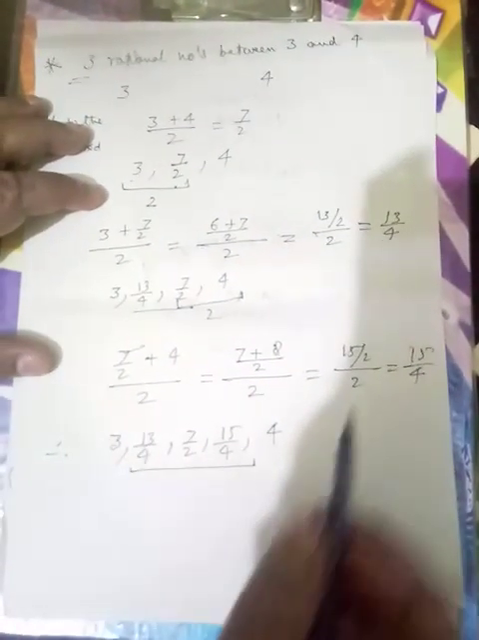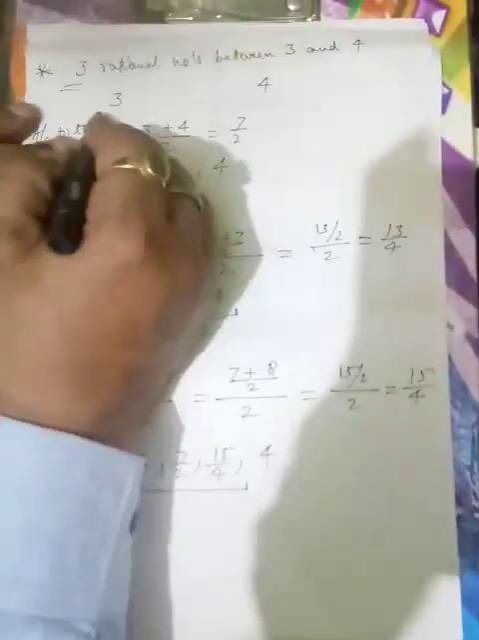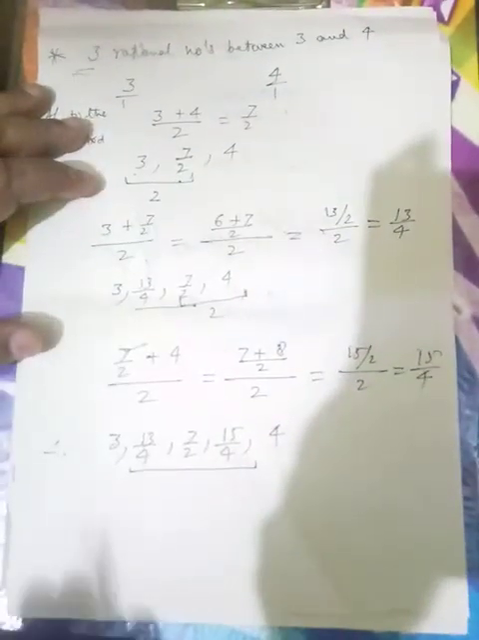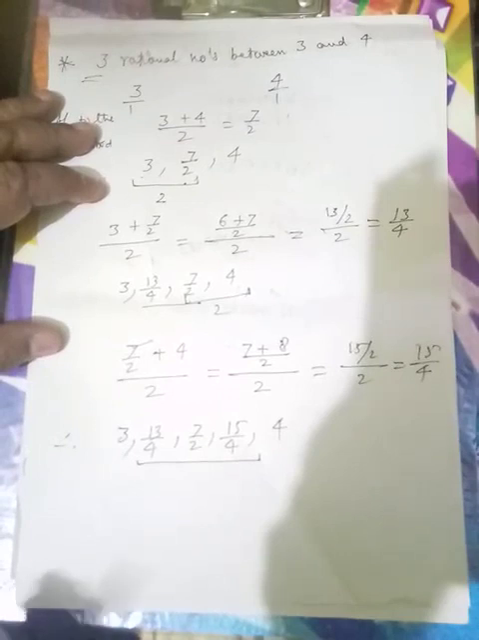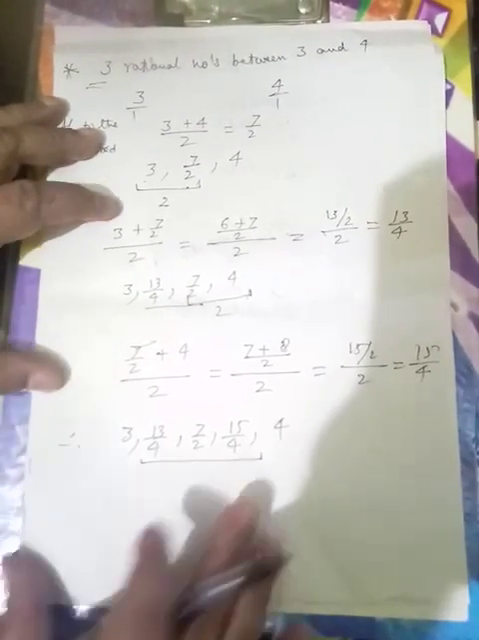Already I have told, if 3 and 4 are given, it means the denominators will be 1 here and also 1 here. So this becomes the form of P upon Q. So we can call this any whole number also. When we write the denominator as 1, it becomes a rational number also. Now, in the same way, you will do the exercise.